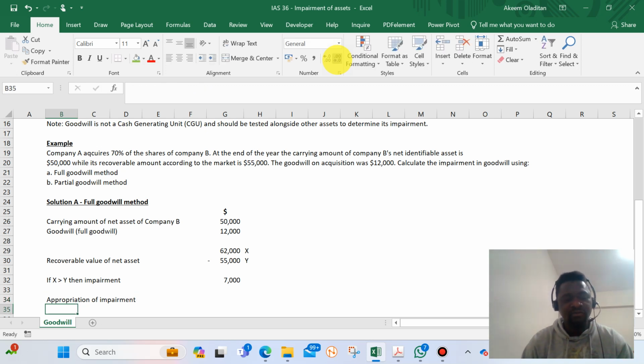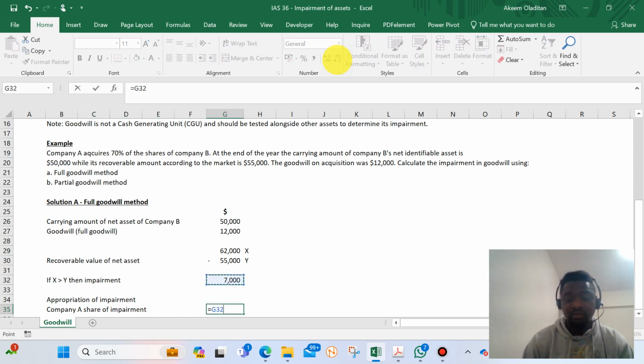So company A's share of impairment will be what? 70%, right?